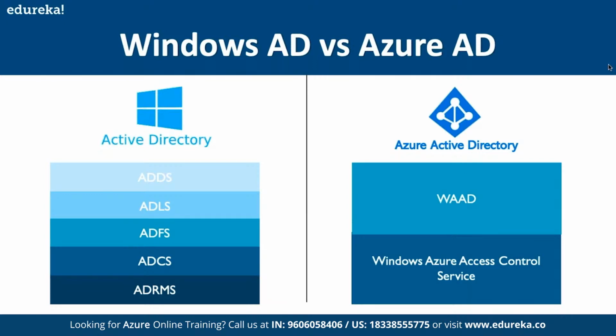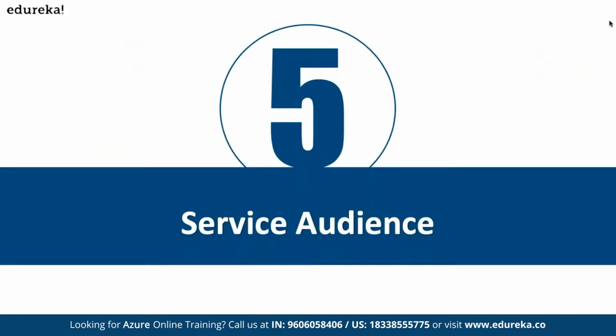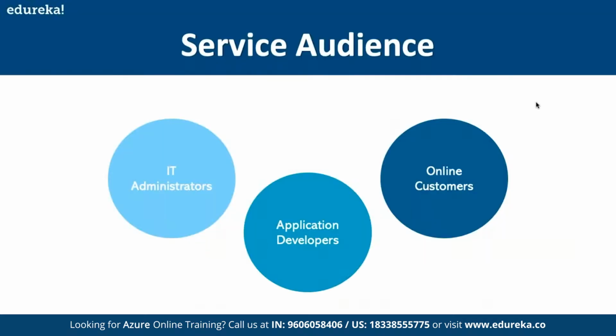All right. So let's move forward. Next, we have service audience. Here we have online customers, application developers, and IT administrators. We have to keep a check on the permissions given to every user that has been onboarded, so that they have access to perform only the activities meant for them.